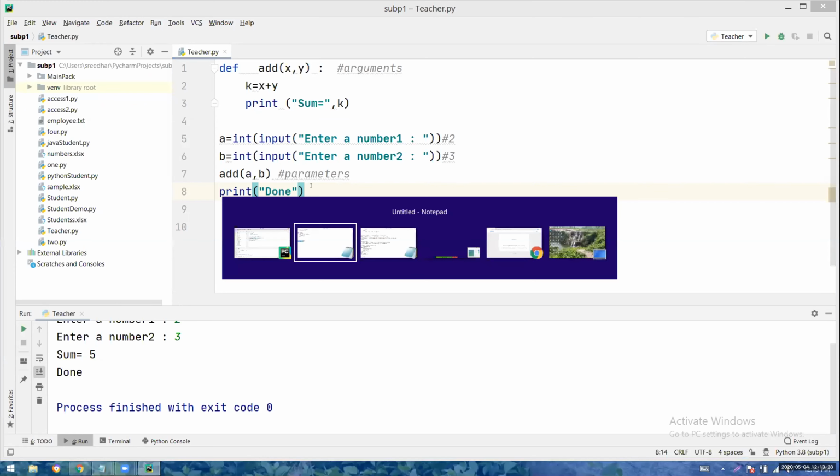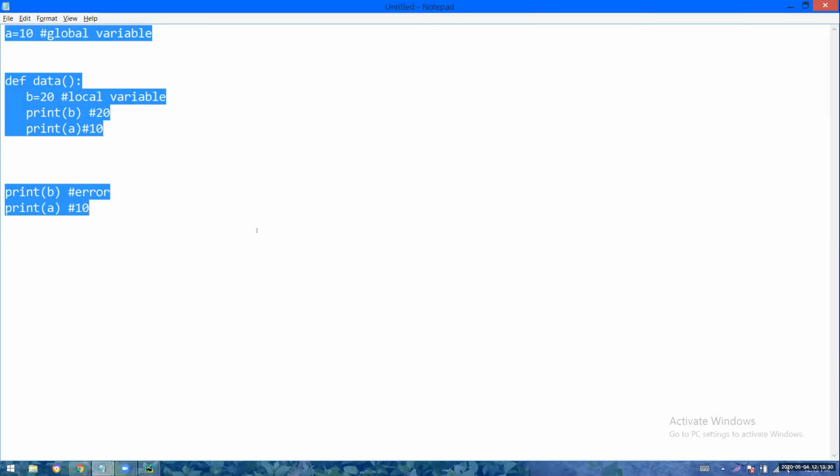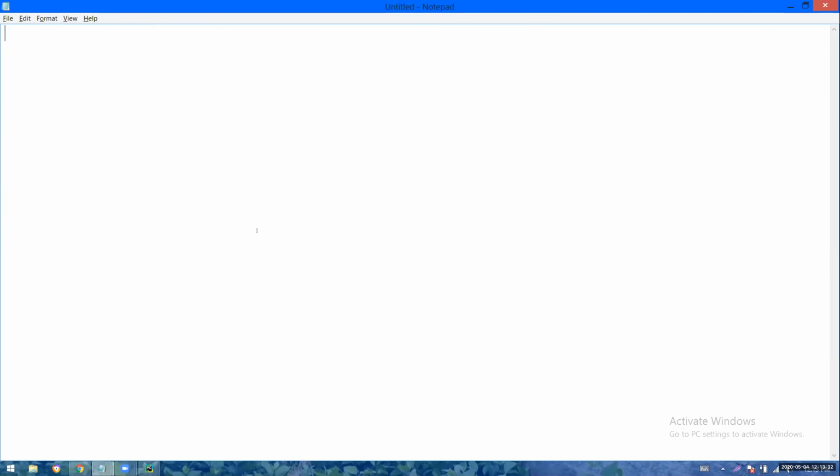Okay, so now I will write one program. You tell the output. I will write the program def sum. I will write a small code like this. I will take a comma b, and then sum is equal to a plus b, I am writing.